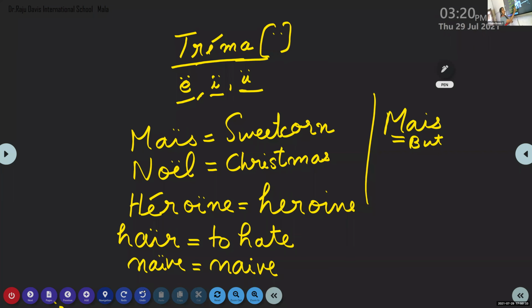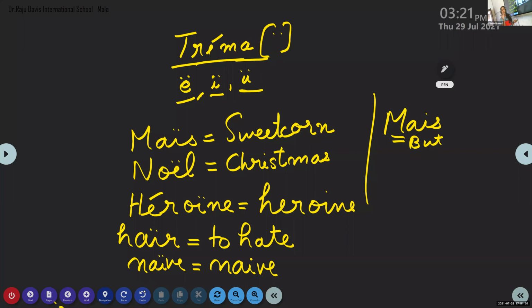Okay, so today's accent is trema. The name of this accent is trema, and the trema symbol is two dots like this. You will be able to see the trema symbol along with three letters: E, I, and U. And when the trema symbol is there, there won't be any change in pronunciation. What is the purpose of the trema symbol?